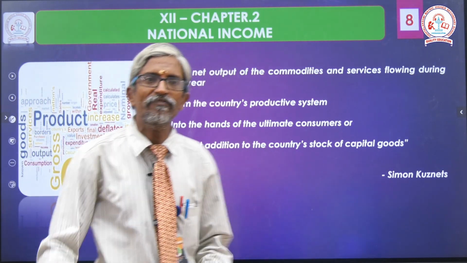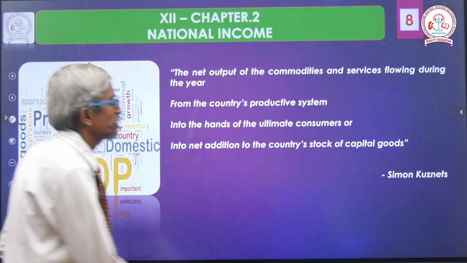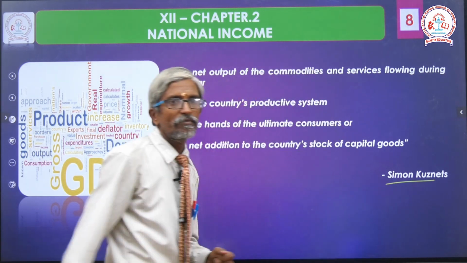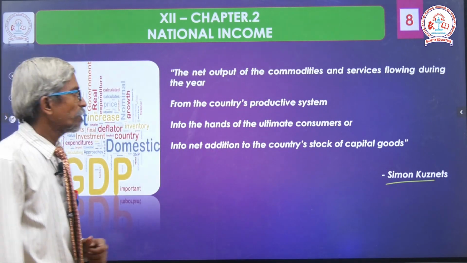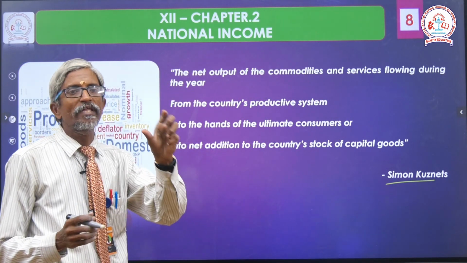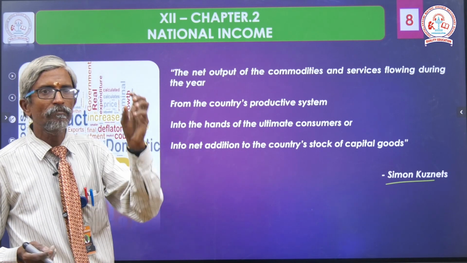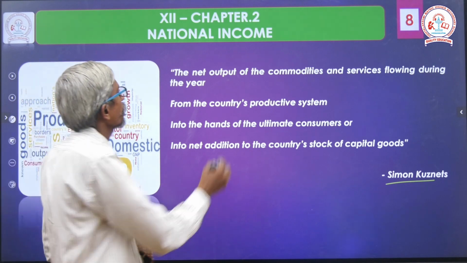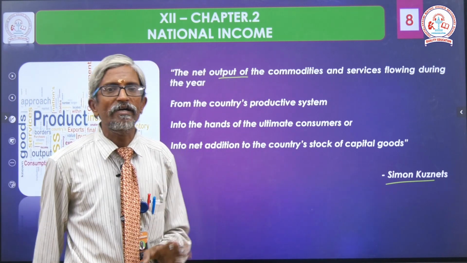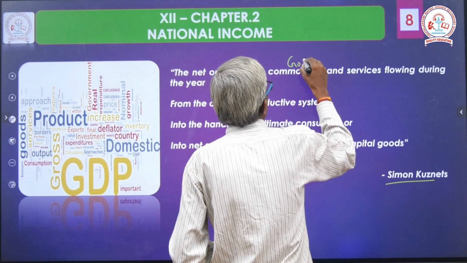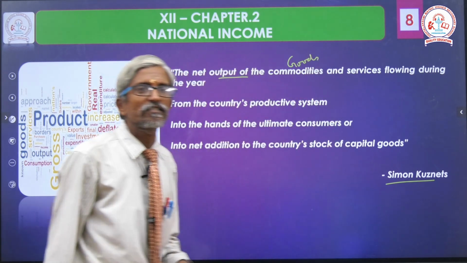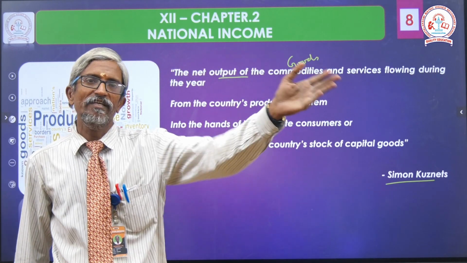Okay, next, second definition. This definition is given by Simon Kuznets. In our textbook they gave it in a paragraph. For easy understanding, I made it into some points. I split the points. The net output of commodity. Commodity means goods. And services flowing during the year.